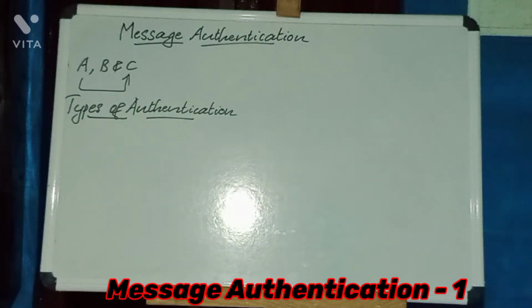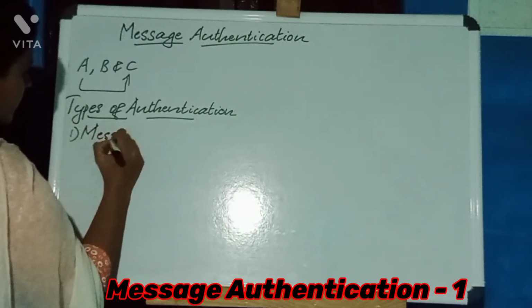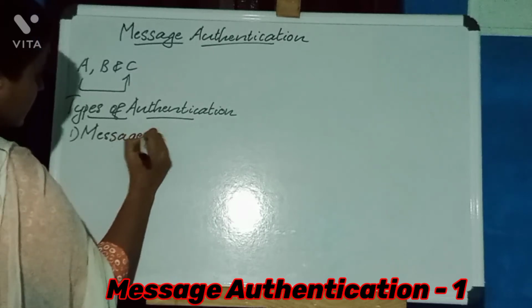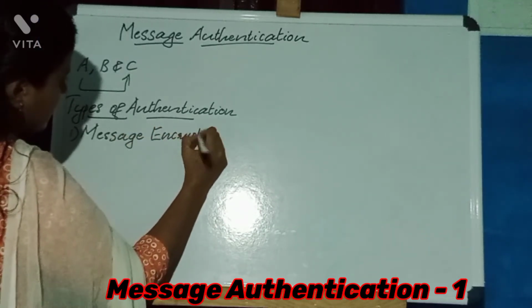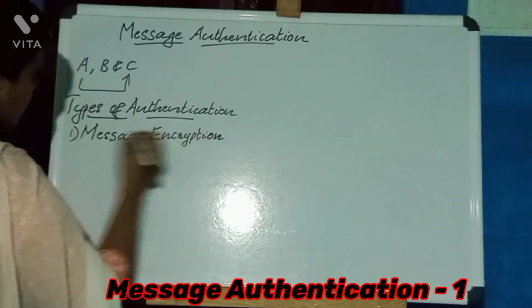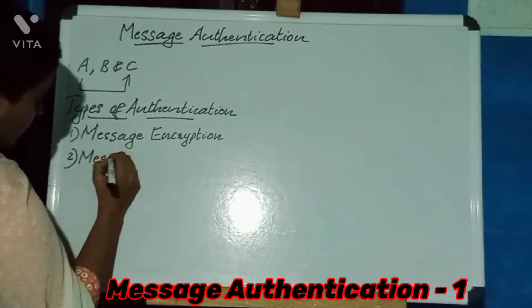Types of authentication. There are three types of authentication. First one is message encryption. Second is message authentication code.